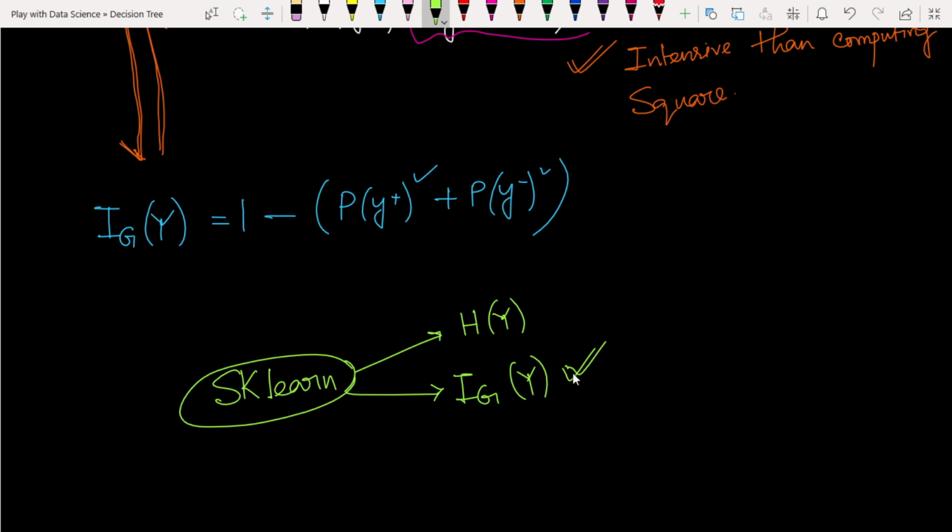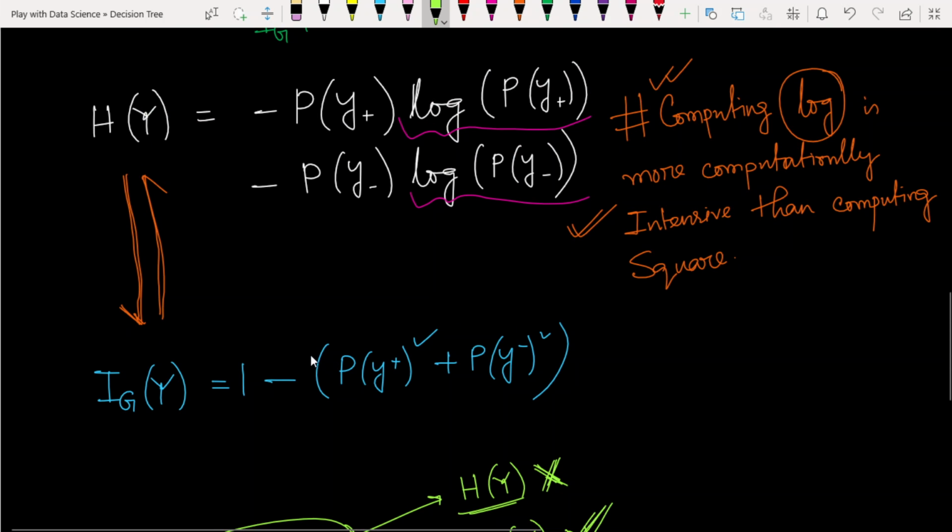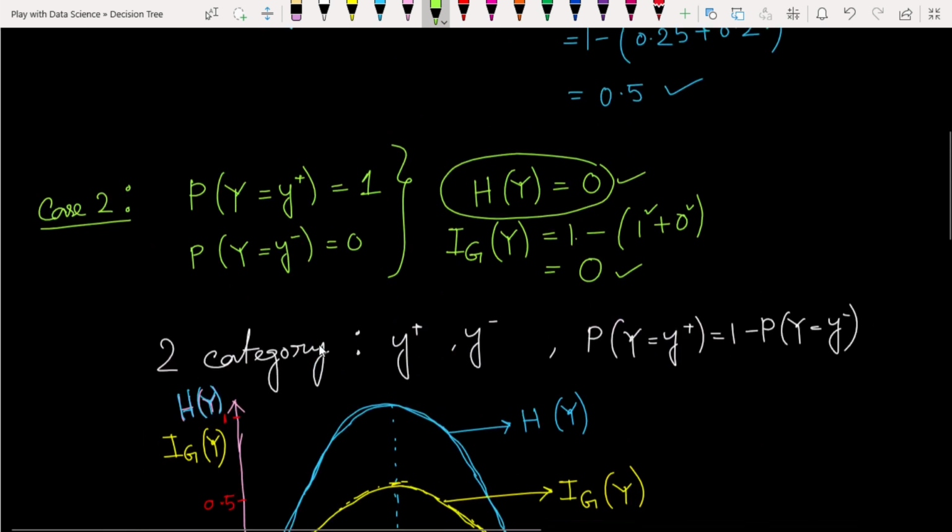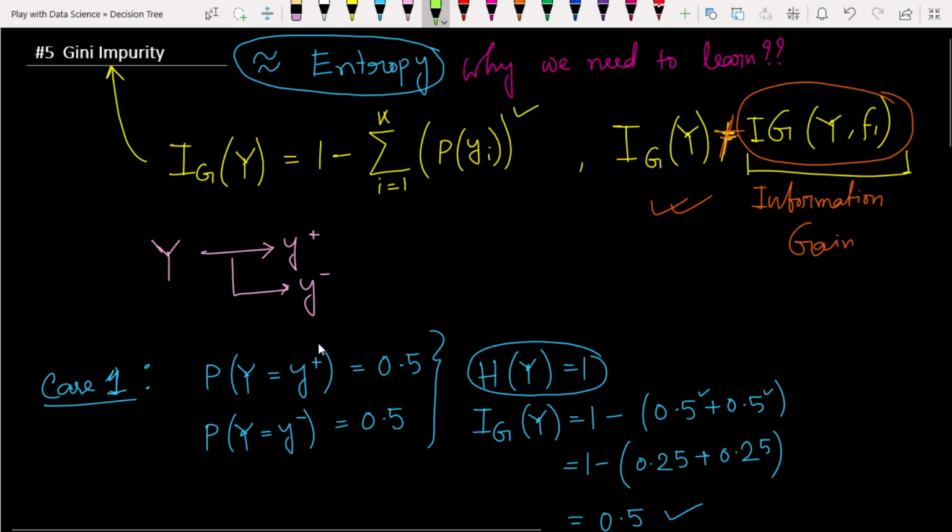They prefer this and neglect the entropy concept, because Gini impurity is more computationally efficient than entropy. Because of these reasons only, we prefer Gini impurity, nothing else. I think the importance of why we have to learn the Gini impurity is clear to all of you.